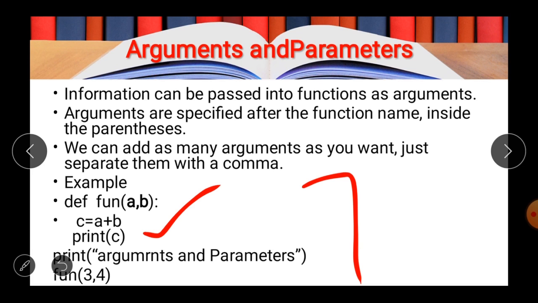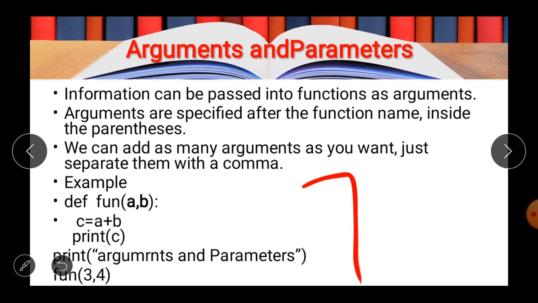At the time of the calling, two values can be passed, and these values can be added with the help of the plus operator, and the result is stored in c, as written in the second line, and similarly it will print the result, and then the function will be finished. It means the working or the execution of the function will be finished.